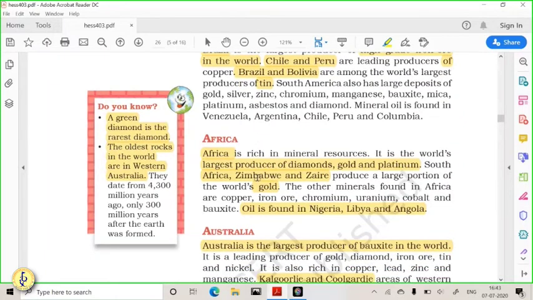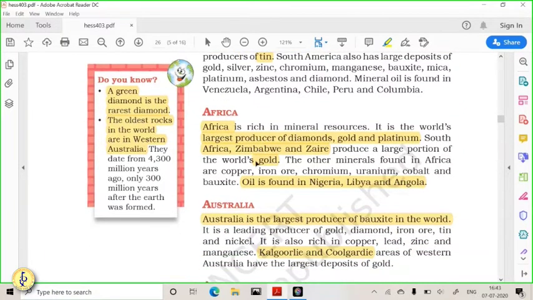Now, let us understand mineral production in Africa. Africa is very famous for diamonds. You might have seen different movies like Blood Diamond, where Africa has been featured.